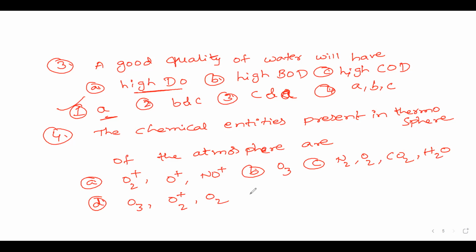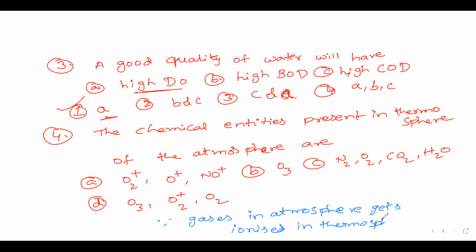So the right answer is for the chemical entities present in the thermosphere of the atmosphere. Thermosphere means it is almost at the top. Gases in the atmosphere get ionized in the thermosphere.